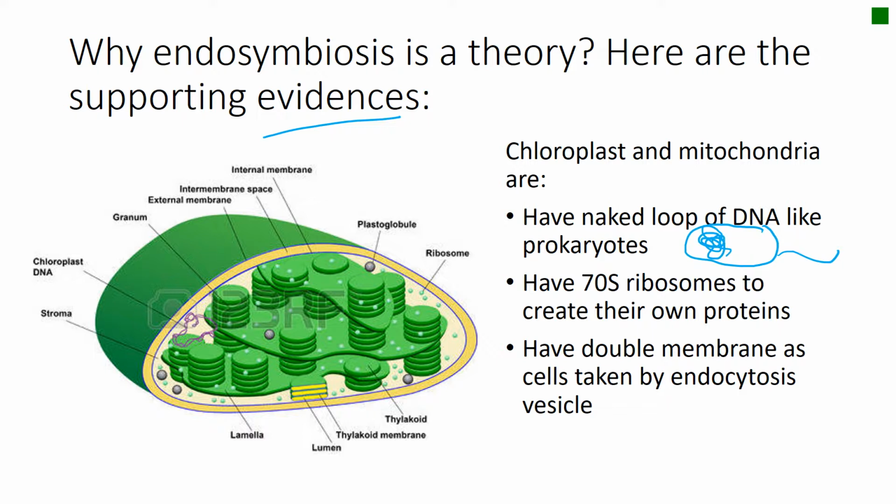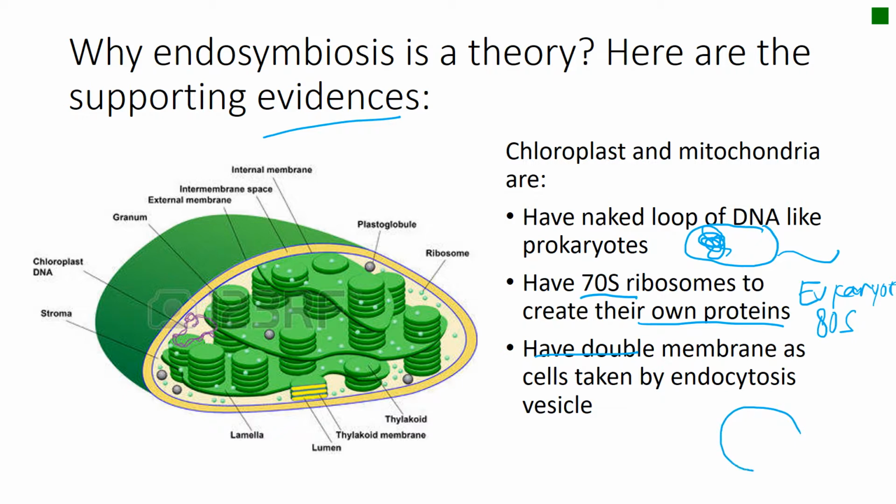And then also, the ribosome of prokaryote is 70S, while, if you still remember, the eukaryote ribosome is 80S. Okay, so while chloroplast and mitochondria have 70S, it's pretty similar to prokaryotes, isn't it? And they can create their own proteins. And also they have a double membrane.